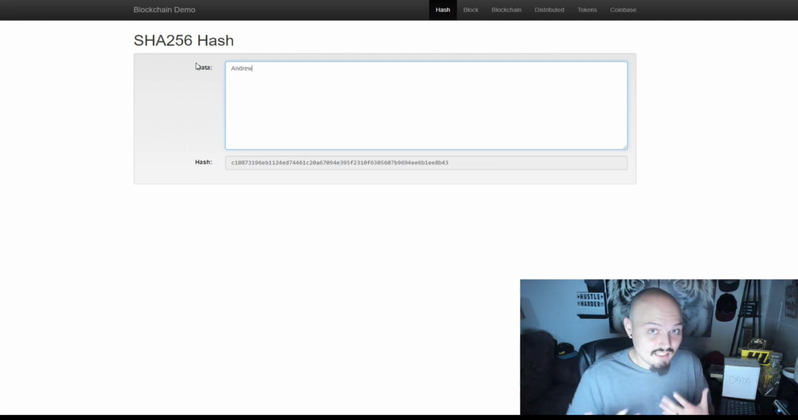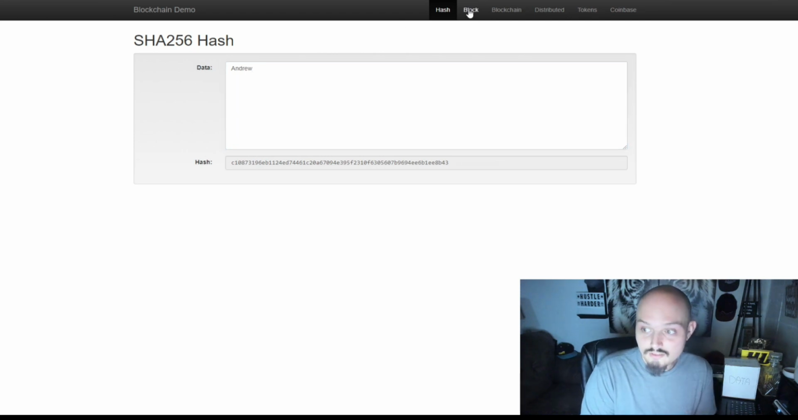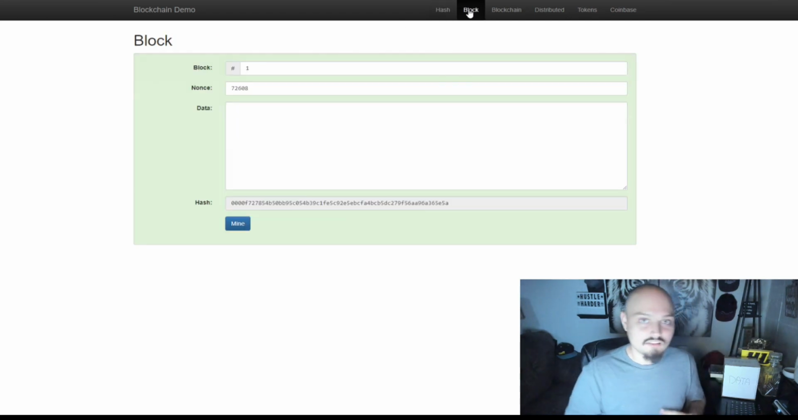So this is basically how the hash recognizes and stores your information, so it can then be read and processed inside the machine and sent to another block where it can then take that input, store more information, create another output, so on and so forth, but we're going to get to that in just a minute. Let's actually take a look at a block. So we're going to go up here to our nice blockchain demo and click block.